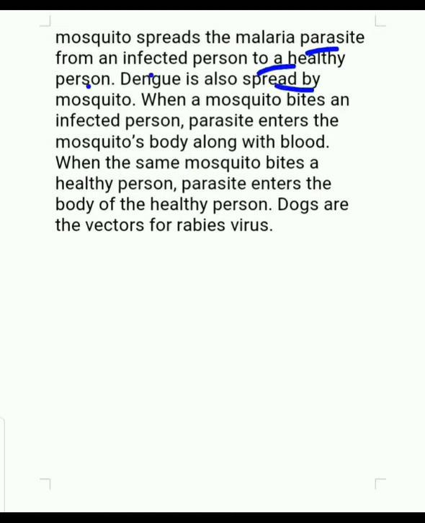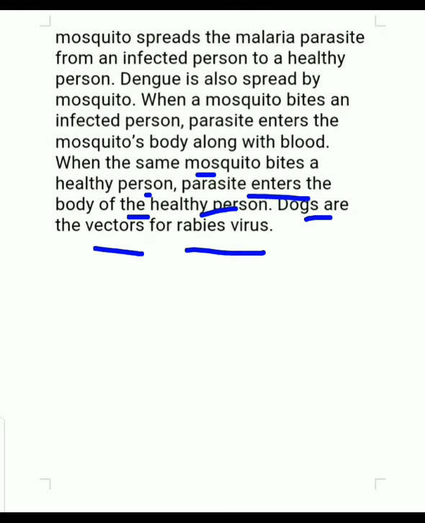Similarly, dengue is also spread by mosquito. When a mosquito bites an infected person, the parasite enters the mosquito's body along with blood. When the same mosquito bites a healthy person, the parasite already present in the mosquito's mouth enters the body of the healthy person. Dogs are the vectors for the rabies virus.